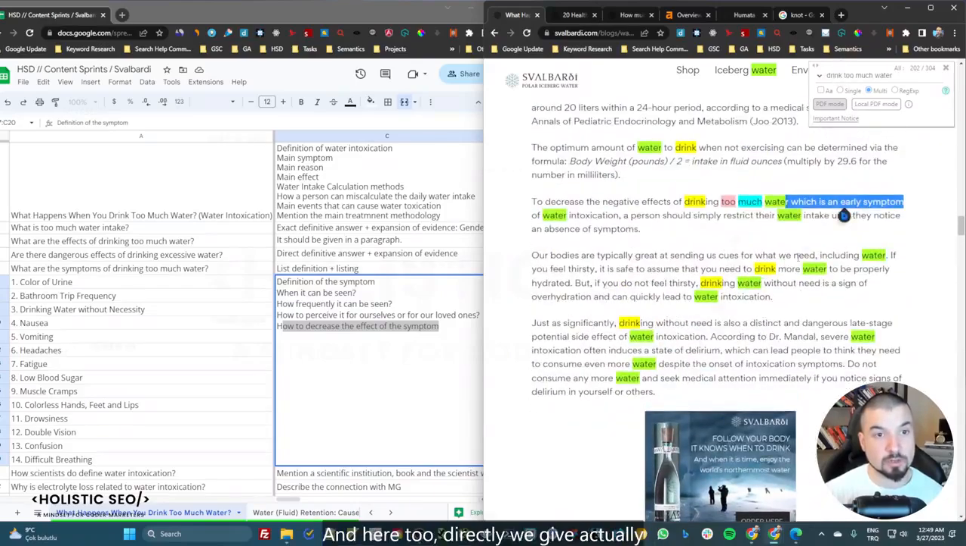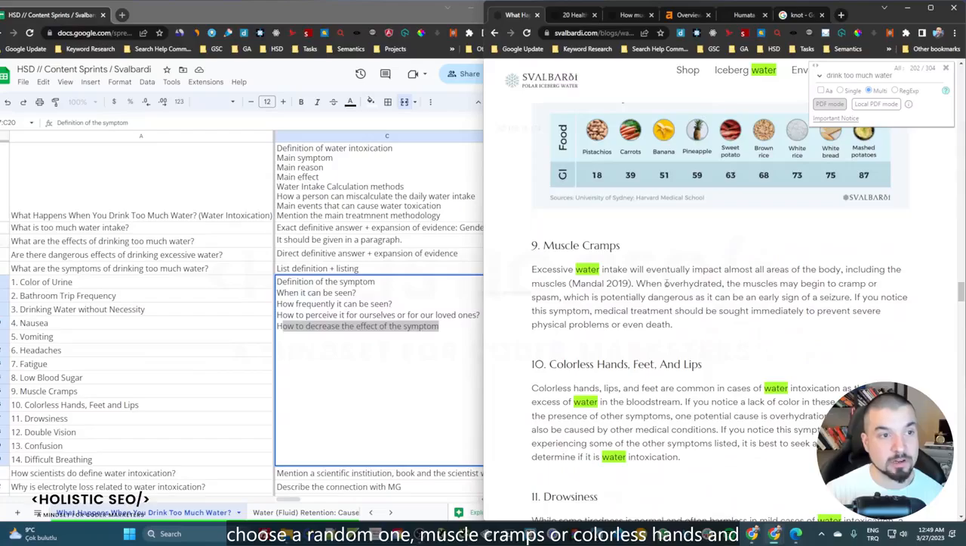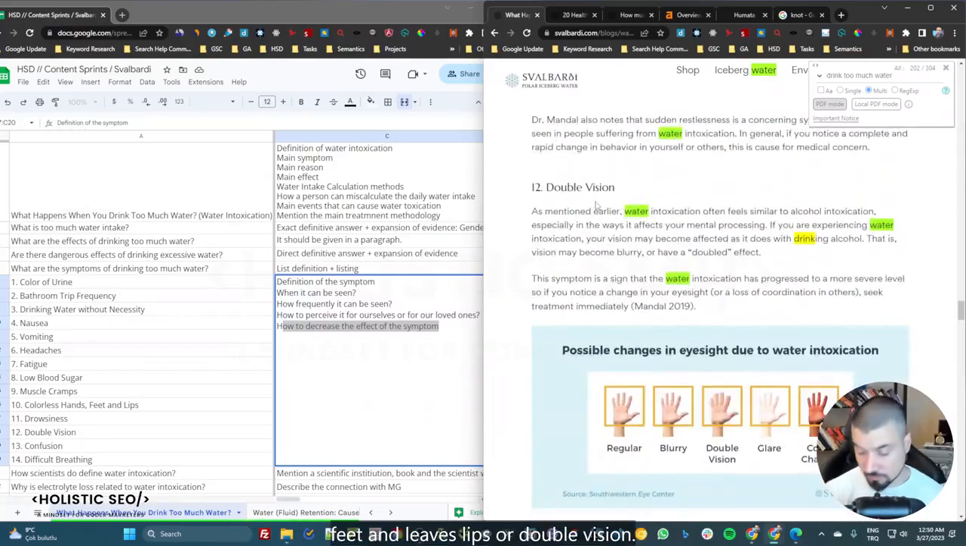And here too, directly we give actually certain types of suggestions or the conditions, like if you feel thirsty, it is safe to assume that you need to drink more water to be properly hydrated. But if you do not feel thirsty, drinking water without any need is a sign of overhydration, can quickly lead to the water intoxication. And it continues like that. If I choose a random one, muscle cramps or colorless hands and feet and lips or double vision.